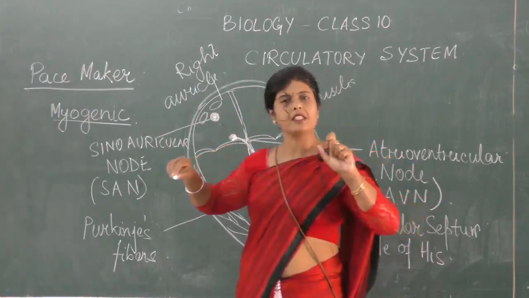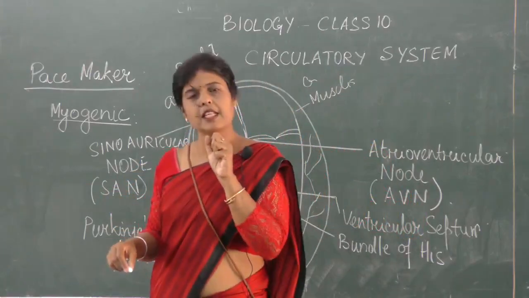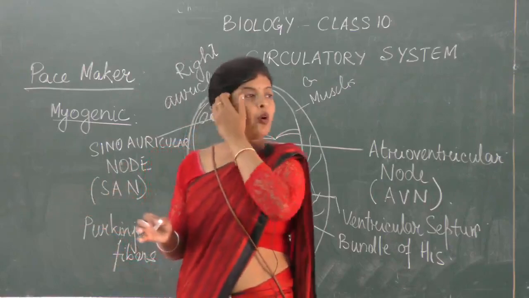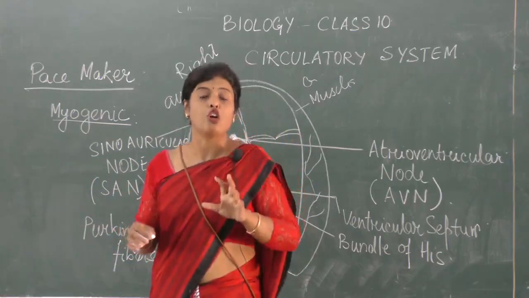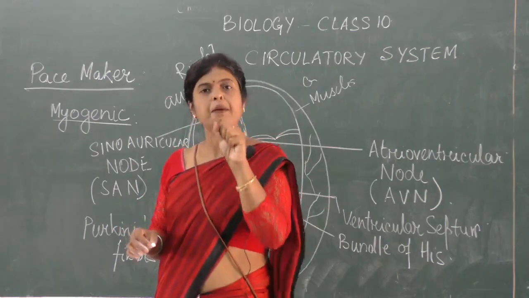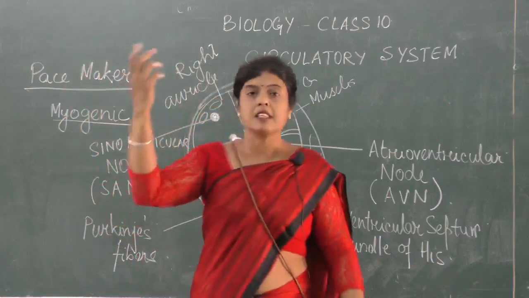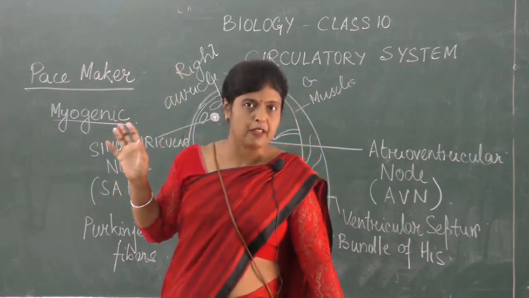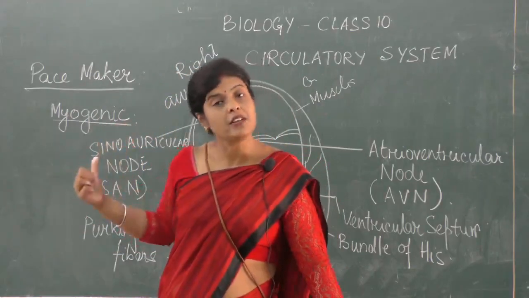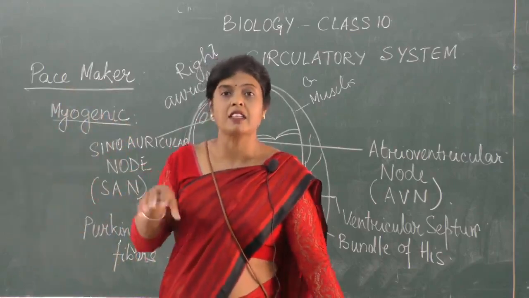What is the characteristic of muscles? When they get an impulse, they contract. And when the impulse stops, they relax. There is no separate impulse to stop. Impulse is generated, muscle contracts. Impulse is stopped, muscle relaxes. Usually these impulses are generated by different parts of the brain, depending on what kind of muscle is contracting. But in this case, the impulse is generated in the heart itself.